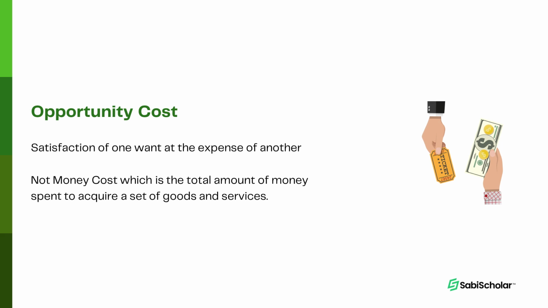So what you sacrificed in order to get another thing is the opportunity cost. It's that simple. So now I wanted to get food, I had to sacrifice the shoe. The opportunity cost for me getting food is the shoe that I did not buy. Good and fine. You understand that now.